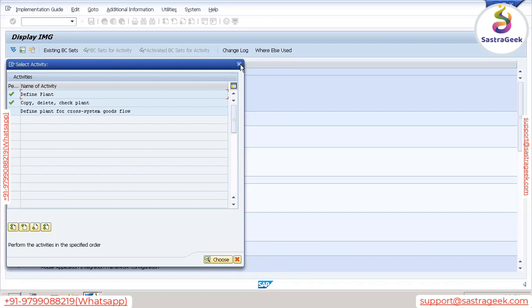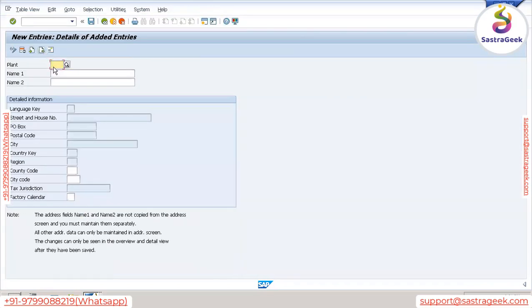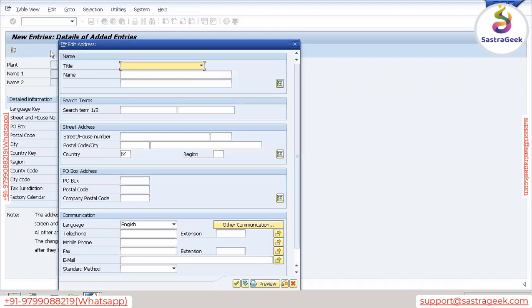But it doesn't mean that we cannot define our own. Instead of copying directly, we can go to define plant, new entries. Here we need to specify plant number, name 1, name 2, other details, and then address. The system will allow this also. But why this recommendation? Since all these activities are performed by different consultants, when we have master data creation, or during stock posting, once we post the stock, we will have many errors, a number of errors we will get.